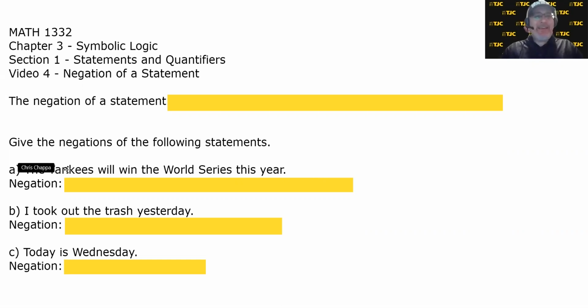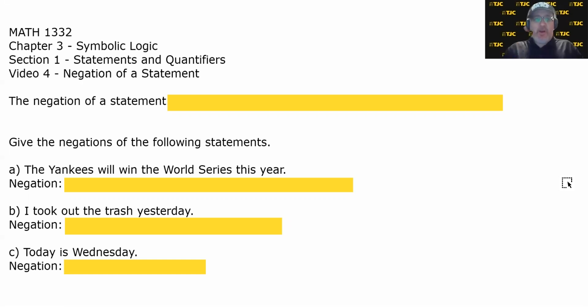A, the Yankees will win the World Series this year. What do you think the negation of that is? Well, let's think about the word negation, whose root word is negate. What does it mean to negate something? You could look it up, but it depends on the context. The word negate can mean, if you're talking numbers, to change the sign of. So if you negate a positive number, it becomes negative. But if you're talking statements,